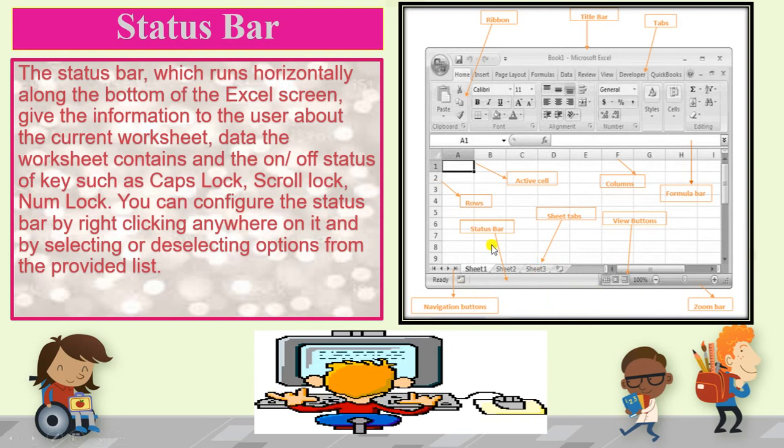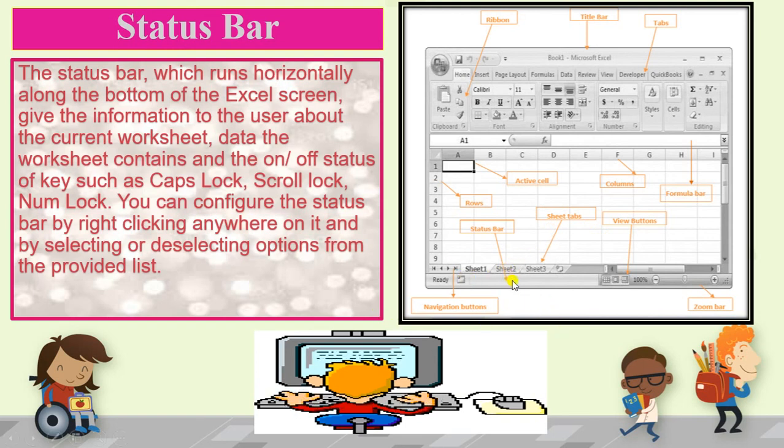It tells you whether your caps lock key is on or off, your scroll lock is on or off, and the num lock key, which is used to type the numbers, is on or off. All that can be displayed in the status bar.